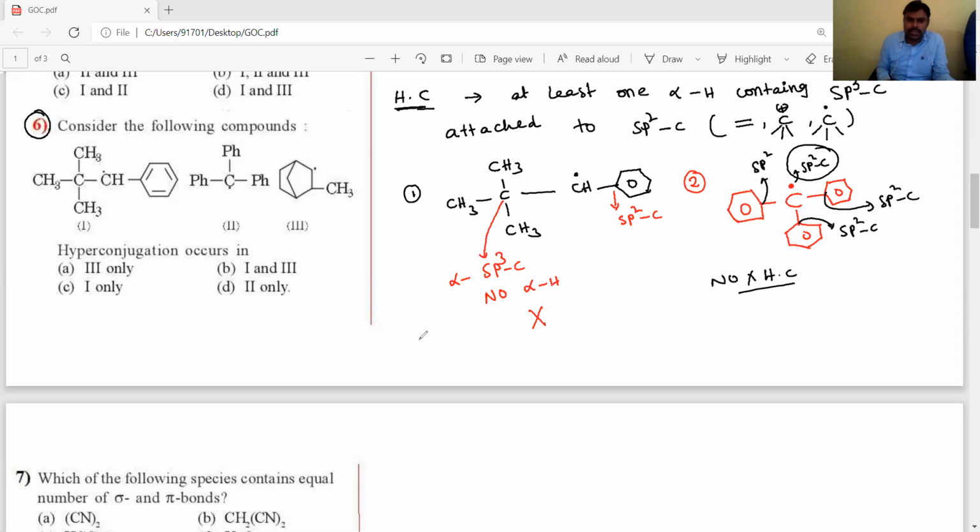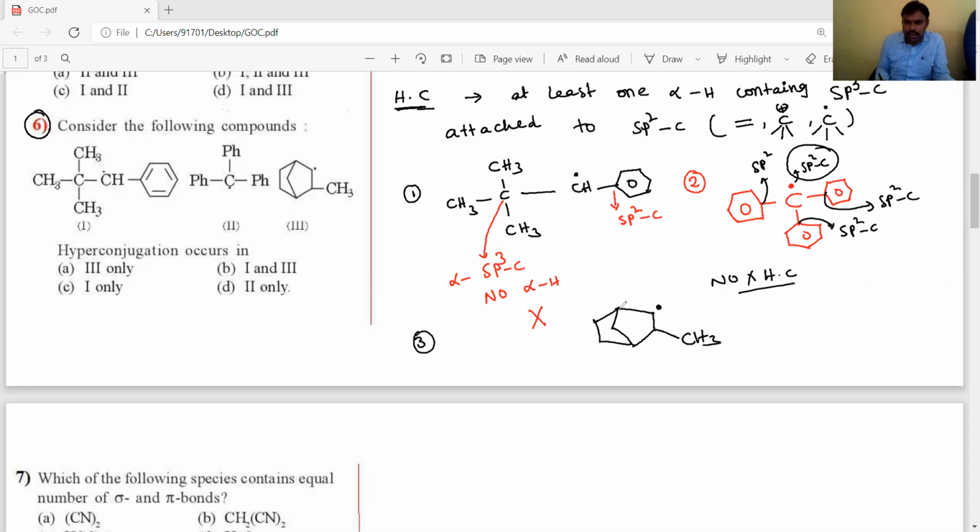Next, the third one. If you observe the third molecule, CH3, this is the free radical.